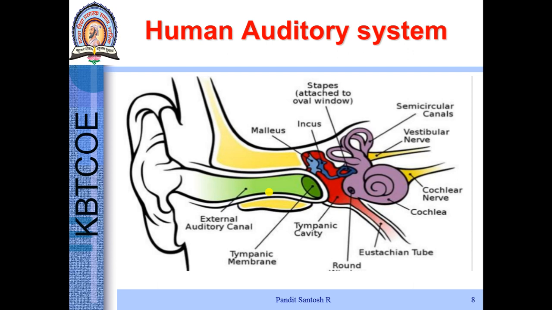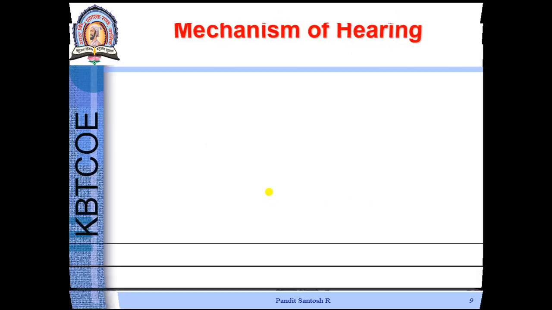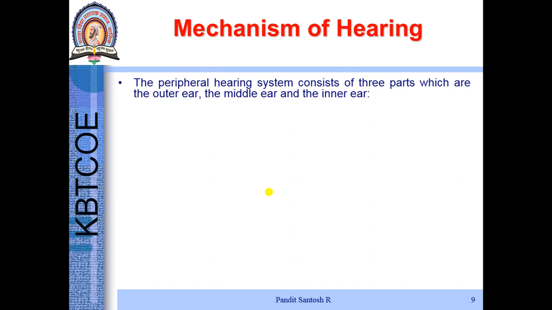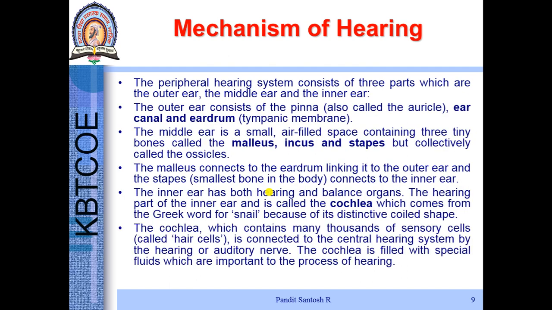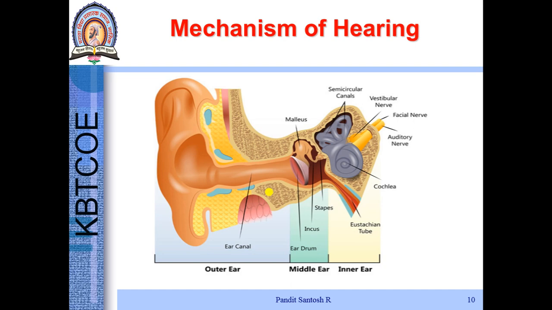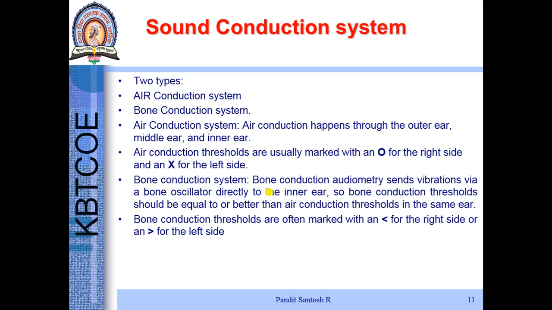This is again the same thing which we have discussed. This is another diagram of the human auditory system. Sound conduction system. In our brain there are two sound conductions. One is air conduction system and another is bone conduction system. Air conduction happens from outer ear, middle ear and inner ear.